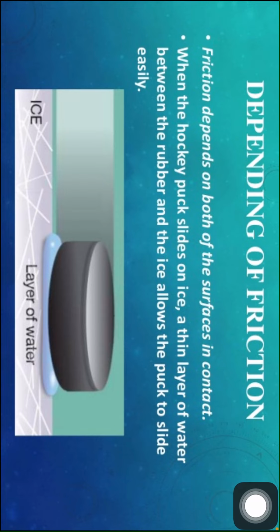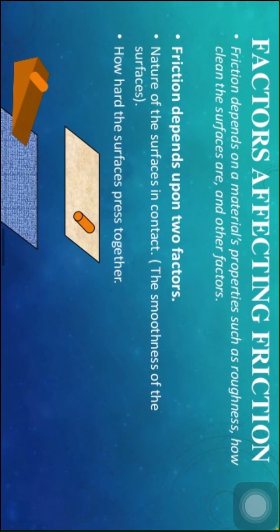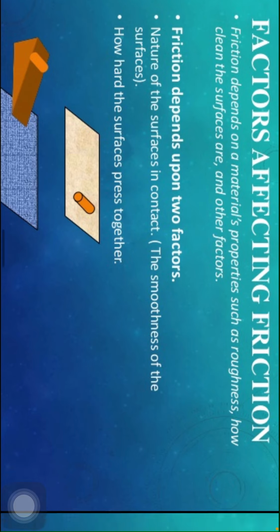Friction depends on both surfaces in contact. When a hockey puck slides on ice, a thin layer of water between the rubber and the ice allows the puck to slide easily. So, ice and a layer of water, children. Observe here: factors affecting friction. Friction depends on material properties such as roughness, how clean the surfaces are, and other factors. So friction depends on two factors: the nature of the surfaces in contact, that is, their smoothness, and how hard the surfaces are pressed together.